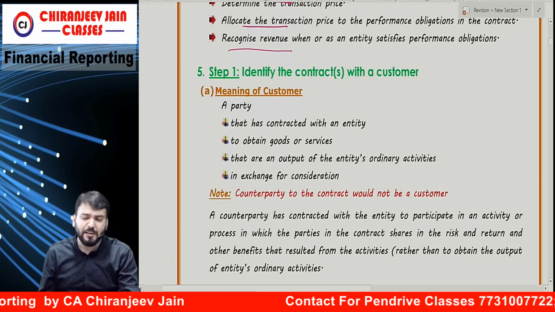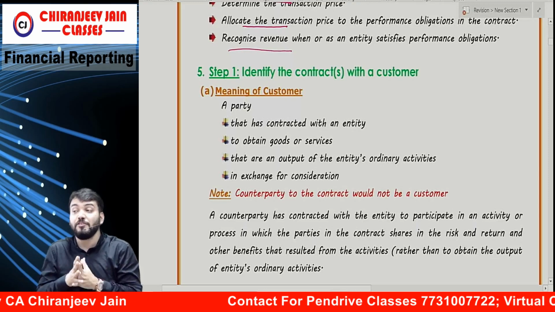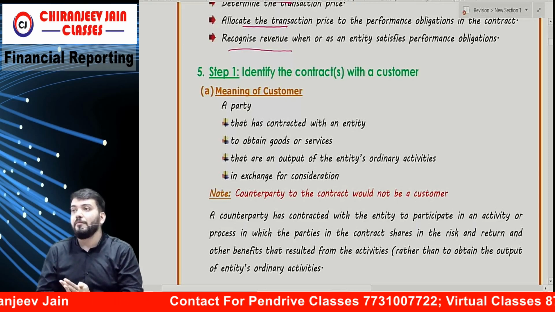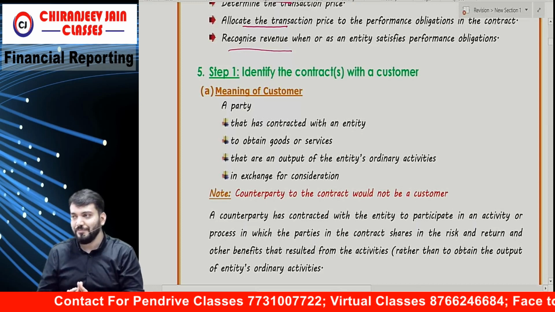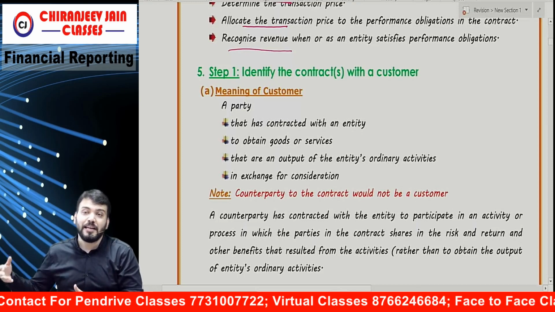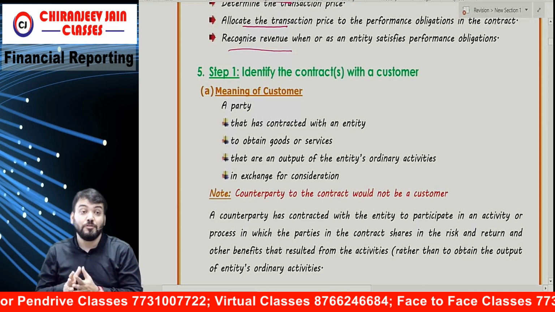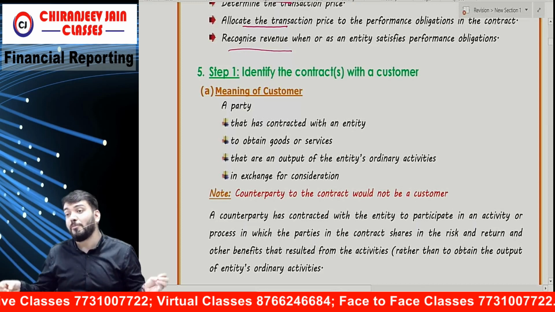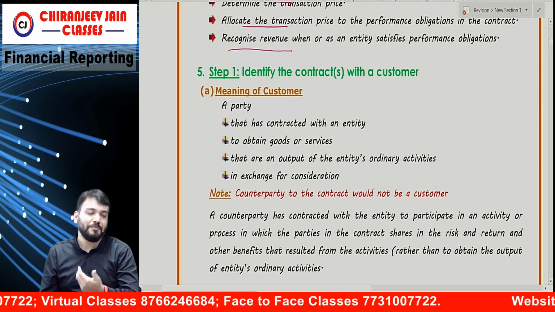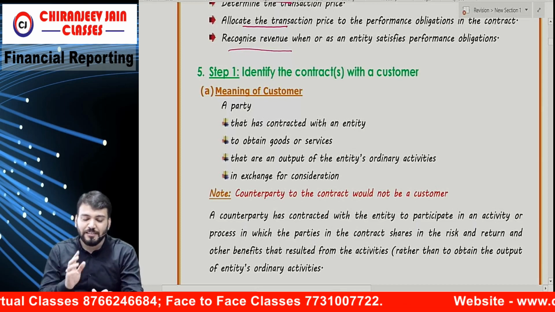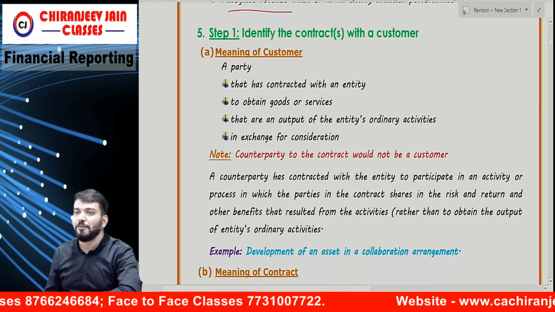But why is it difficult? Because it is very vast, and the institute has given, I will say, 55 illustrations on this, and then an additional 10 to 12 questions. So they have given illustrations from all points. All points. It means we need to study in detail. Correct. So what is the meaning of customer? First, what is the meaning of customer?